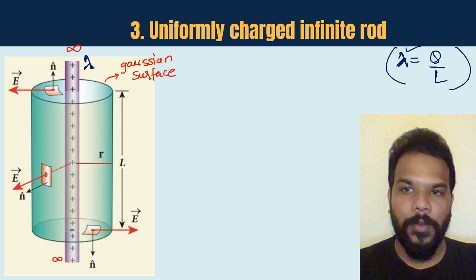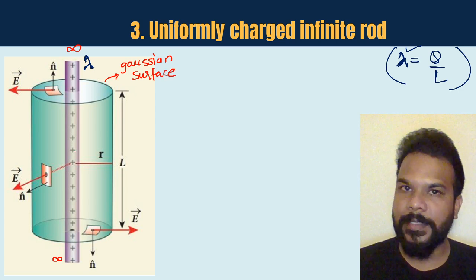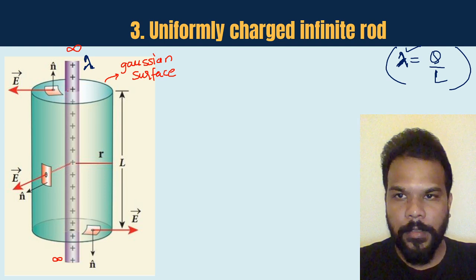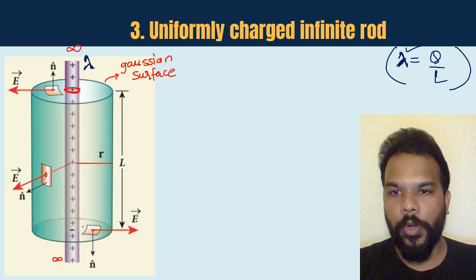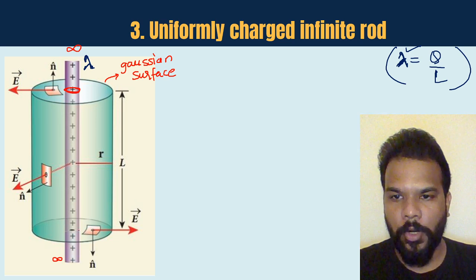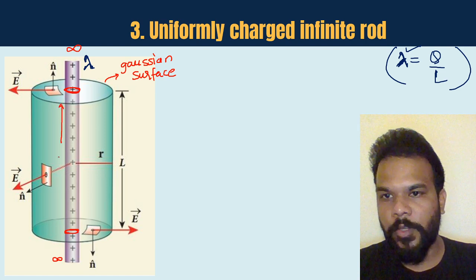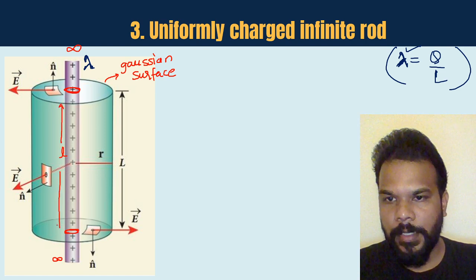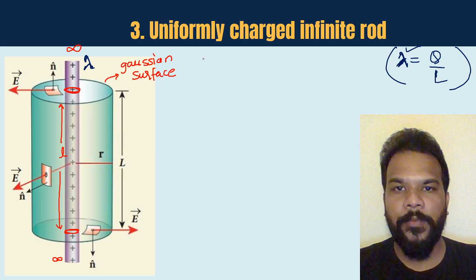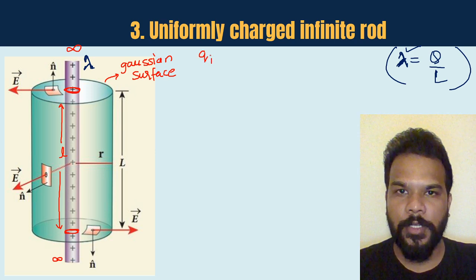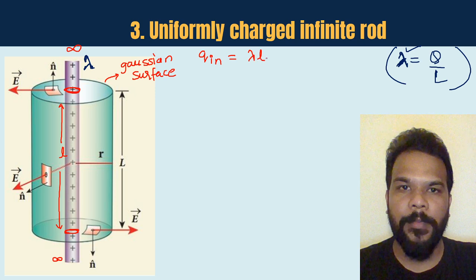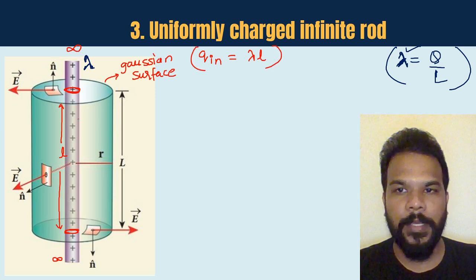If you look at this, this Gaussian surface is a cylinder which is enclosing the charged infinitely long rod only till this length. Say this length of the rod which is enclosed is L. If we want to find out the enclosed charge q in, it's going to be lambda into L, very smoothly.